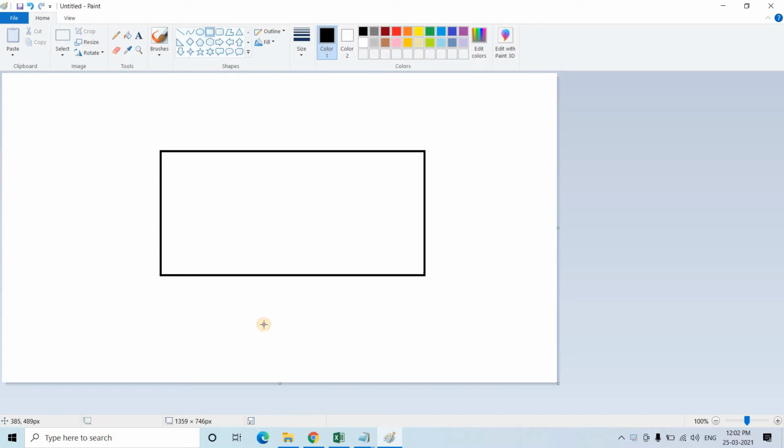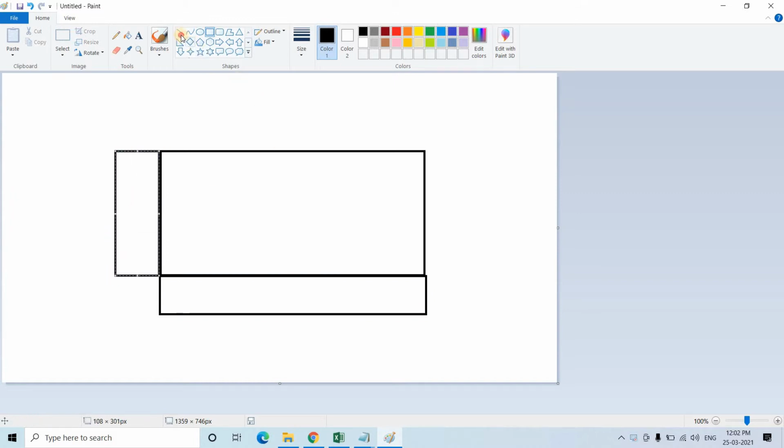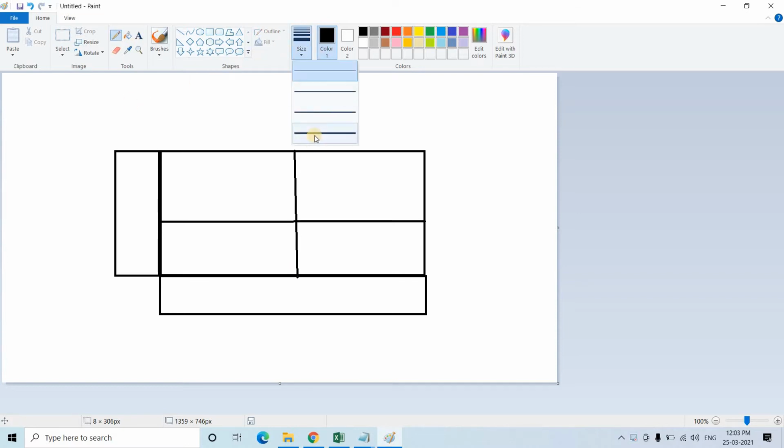Okay, so first let me just complete the plotting part. Here, in this direction, these are my actual labels, and these are my predicted ones.